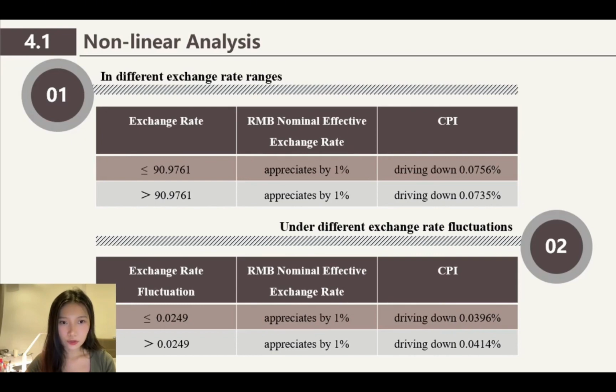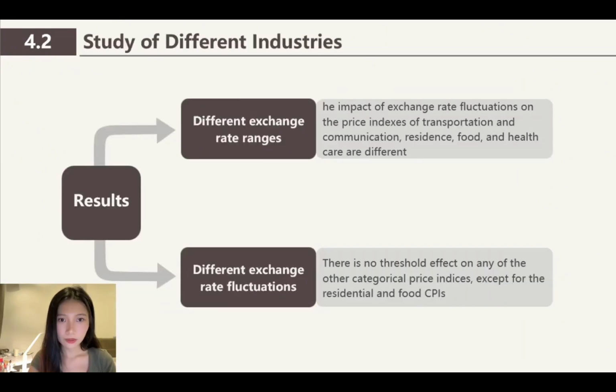The paper also adopts a threshold regression model which, for the first time, studies the impact of exchange rate fluctuations on different consumer price indexes by industry, and found that the impact of different fluctuations in the exchange rate on the consumer price indexes of different industries varies.